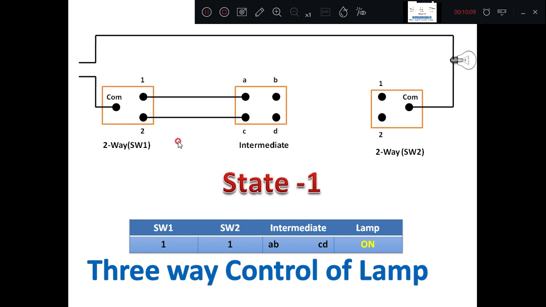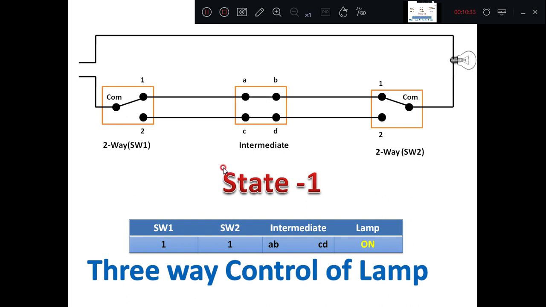See here, I'm connecting the first traveler connections. These are called the traveler connections. Then I'm looking at switch number 1. You can see here position 1, it is connected to 1. The next one is switch 2, it is also at 1. Then the intermediate link is connecting AB, then CD.